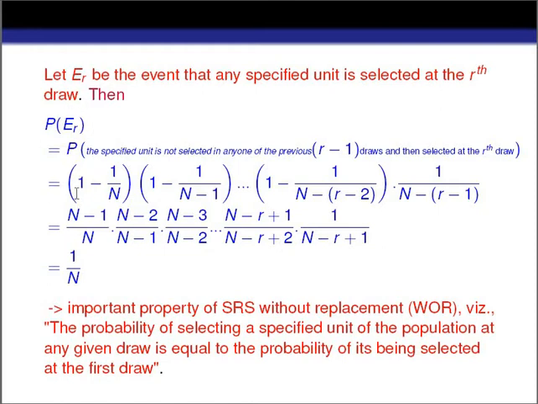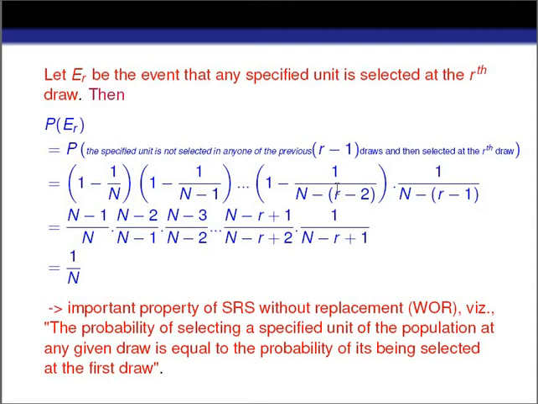Now, what is the probability that the specified unit is selected at the first row? It will be 1 by capital N, isn't it? So the probability that the specified unit is not selected at the first row will be equal to 1 minus 1 by capital N. Again, what is the probability that the specified unit is selected at the second row? It will be 1 by N minus 1. And the probability that the unit is not selected at the second row will be 1 minus 1 by capital N minus 1, isn't it?